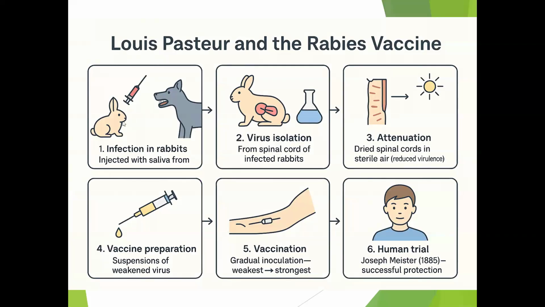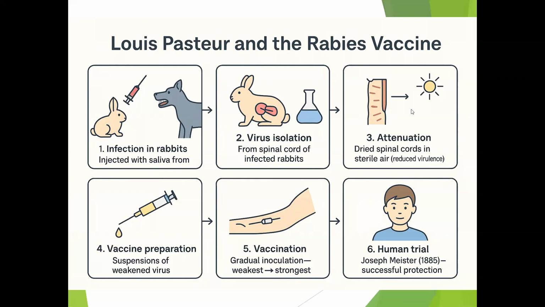He took saliva from the infected dog and injected it into a rabbit's body, and the virus grew in the rabbit. He took the nervous tissue, which means the spinal cord of the rabbits, and dried these spinal cords in sterile air for a few days.